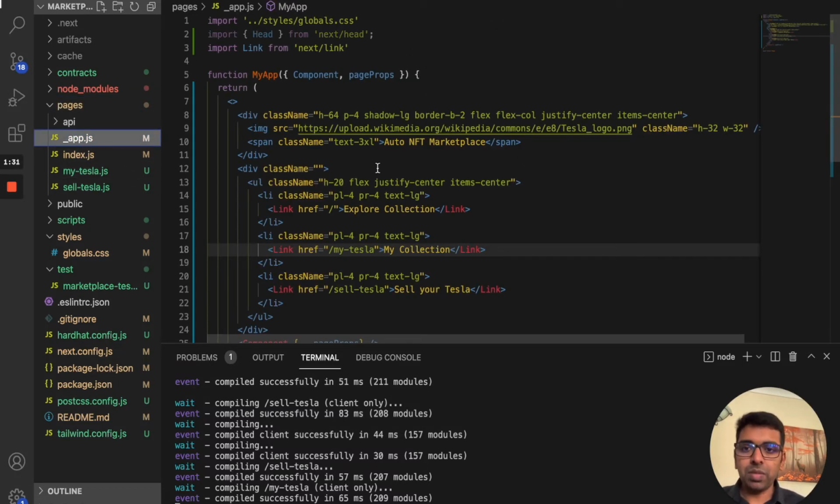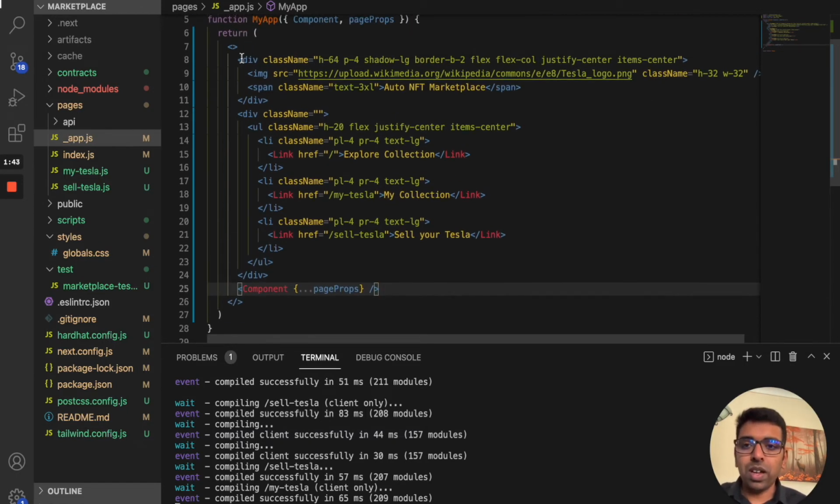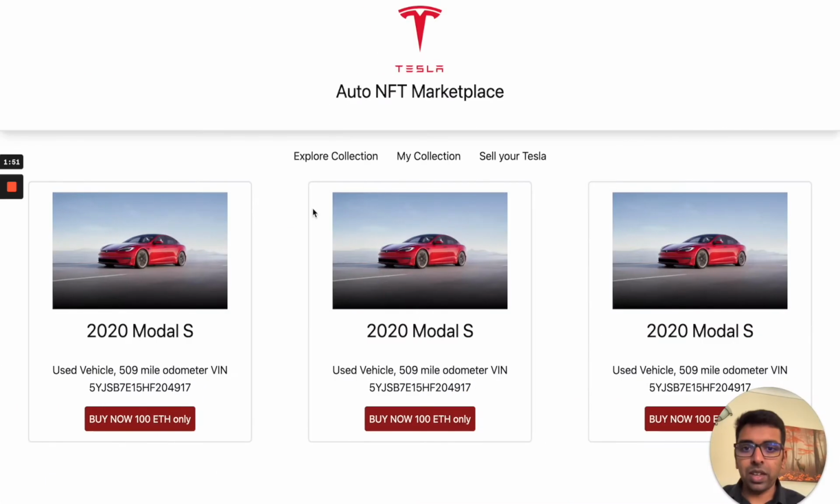And then there is something called _app. This is the common file which will be rendered based on whatever the configurations are. When you configure the project for the first time, this will have a component in place. So I added a few more files here just to render the navigation and also the logo on top of the screen, like you're seeing here.